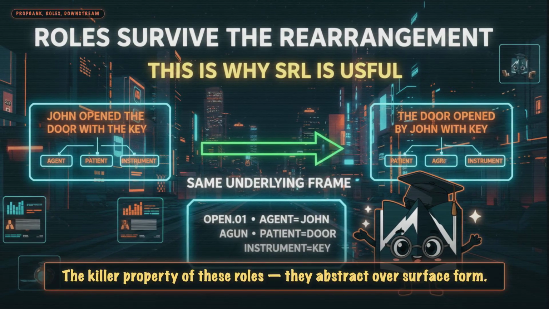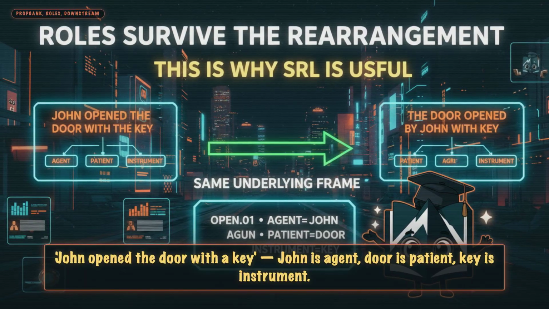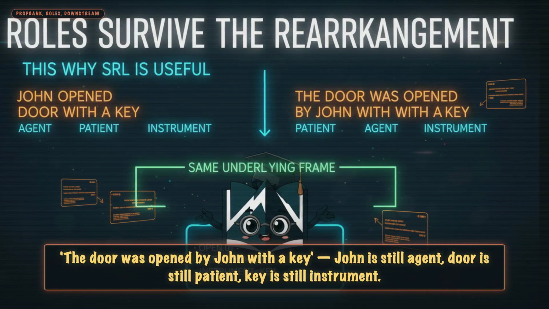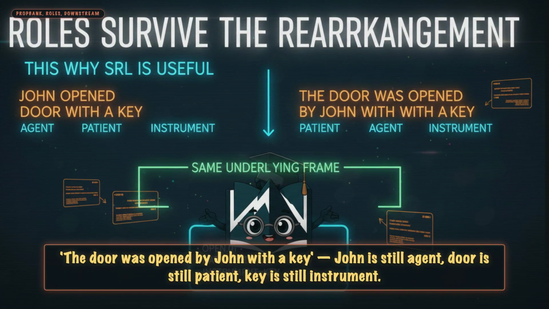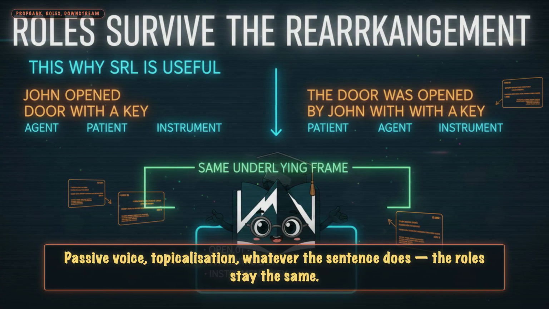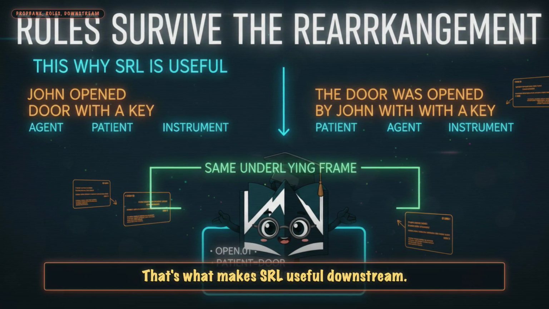They abstract over surface form. John opened the door with a key. John is agent, door is patient, key is instrument. The door was opened by John with a key. John is still agent, door is still patient, key is still instrument. Passive voice, topicalization, whatever the sentence does, the roles stay the same. That's what makes SRL useful downstream.